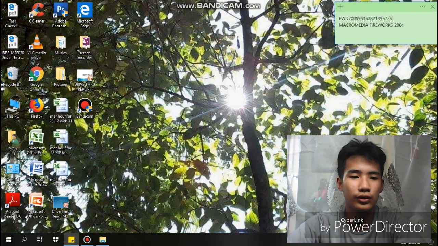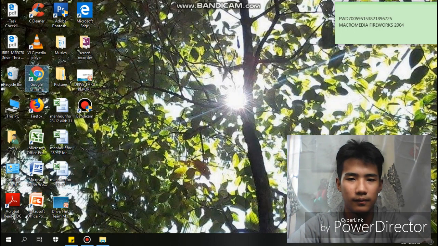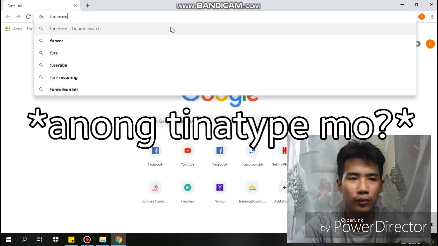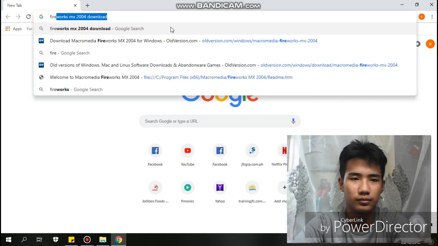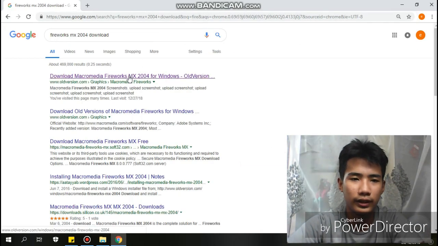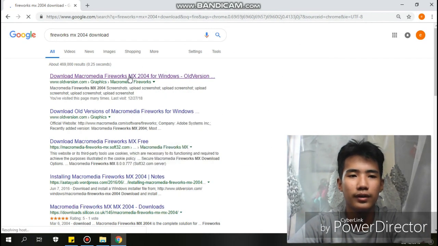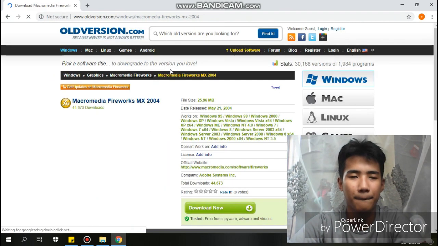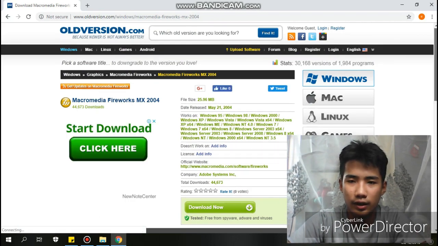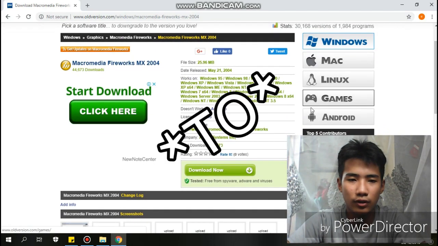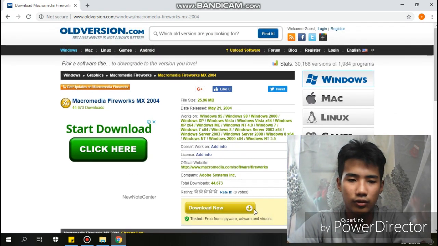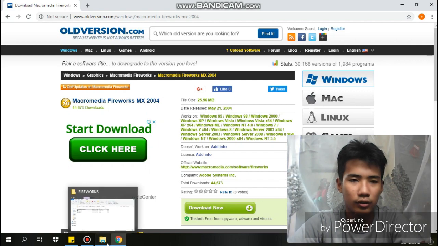So I'm gonna teach you how to download Macromedia Fireworks. So first, let's go to Google. Then search the Fireworks to install. Now click this button below, the first one, download Macromedia Fireworks MX 2004. So here, if you haven't already done it to download it, click download now. So I already did the download, so I'm gonna go here.